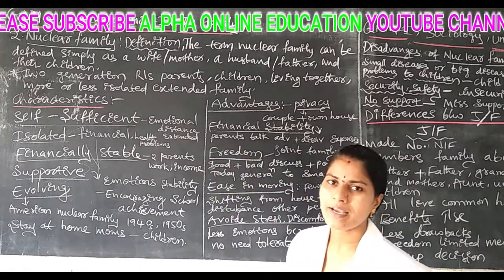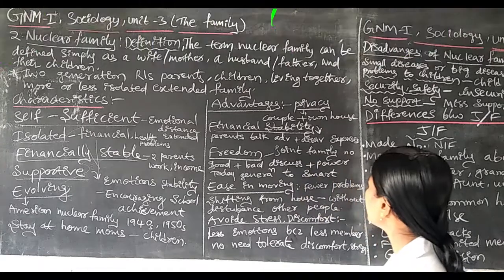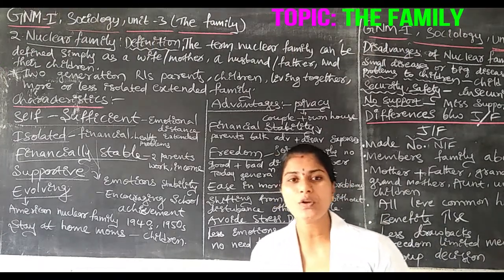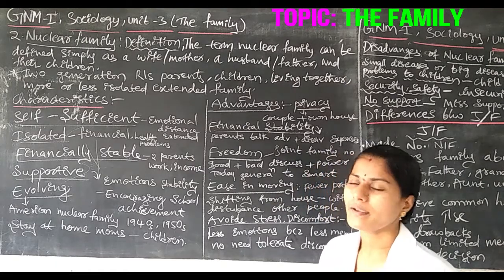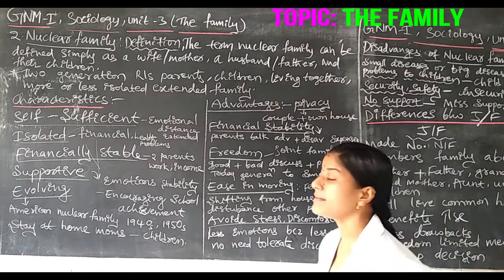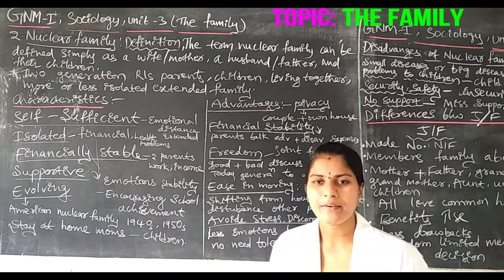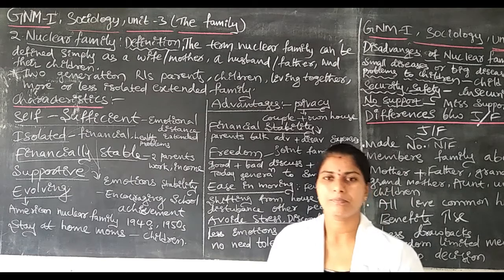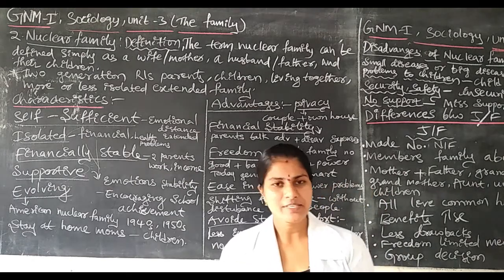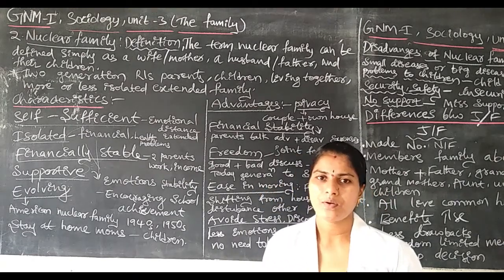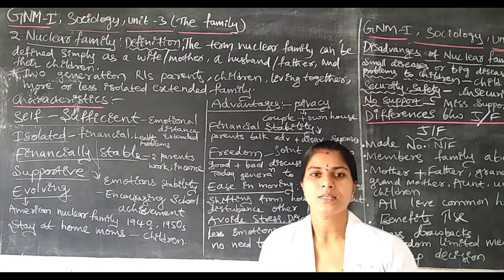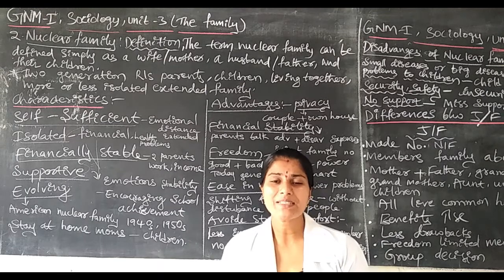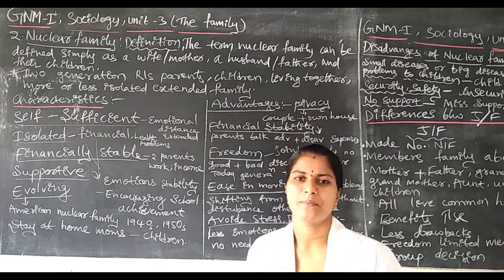In the nuclear family, they discuss what is good and what is bad. Nowadays children also have a better understanding of which is good, which is bad, what is the benefit and what is the disadvantage regarding family. Every individual has that type of power.